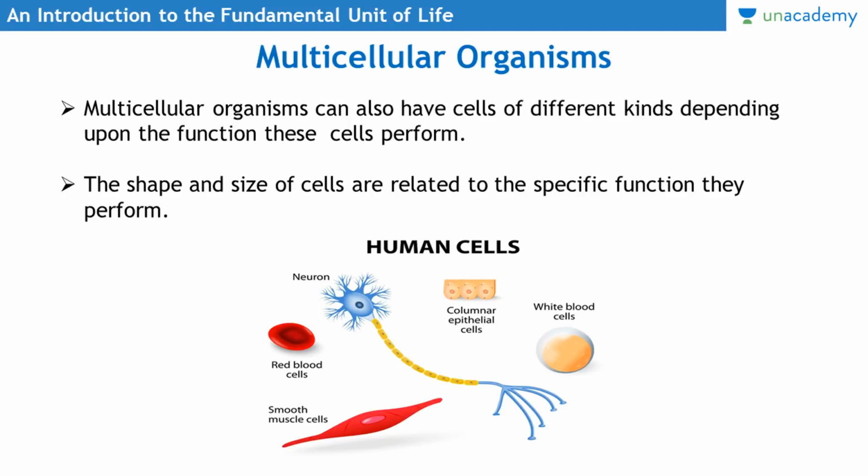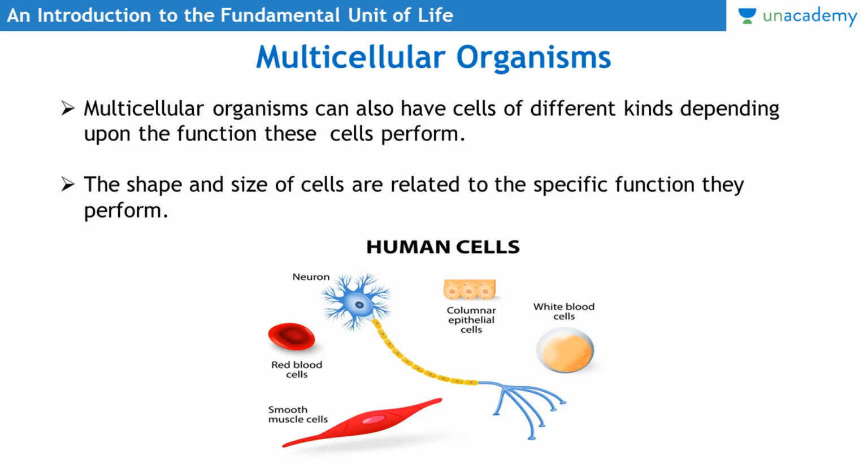Then multicellular organisms can also have cells of different kinds depending upon the function that cells perform. So it is not like our body contains only one type of cell. If you consider your skin, it would have different types of cells. Or if you consider your lungs, your heart, or your hands, they will have different types of cells.